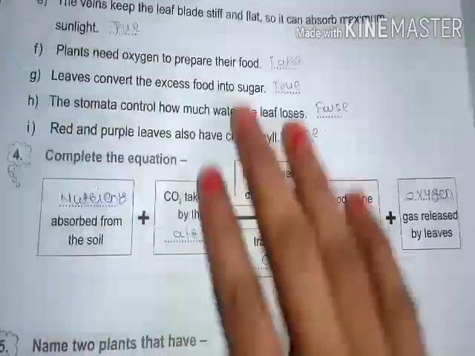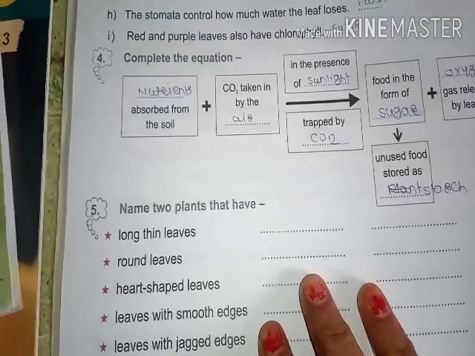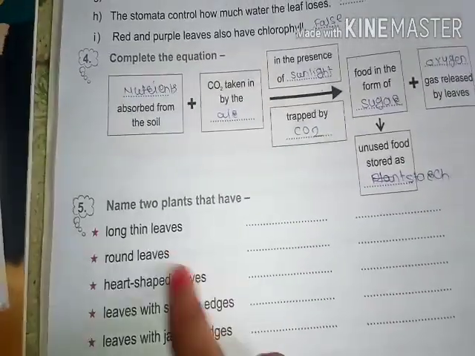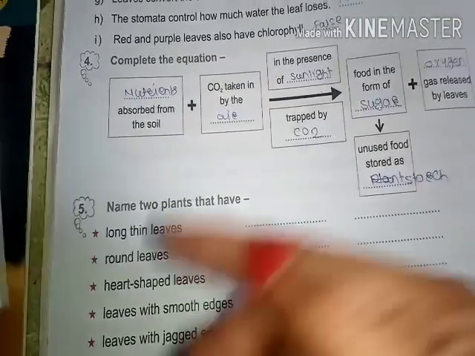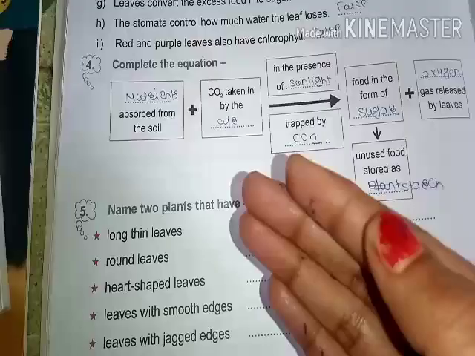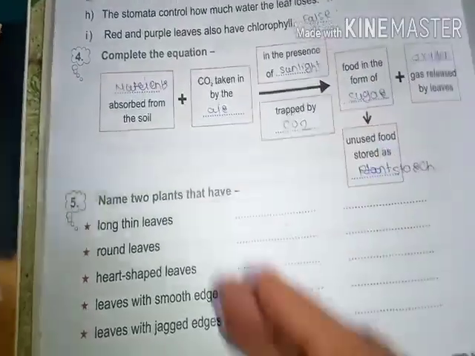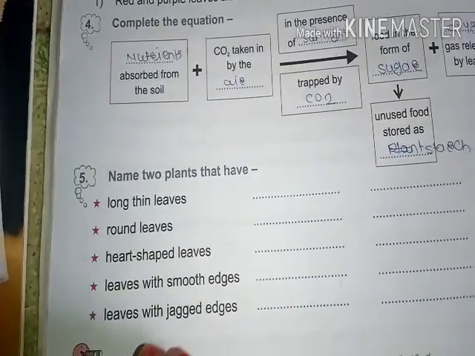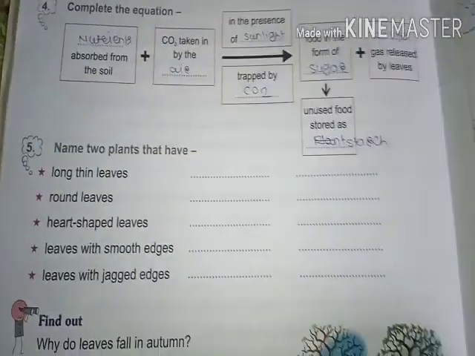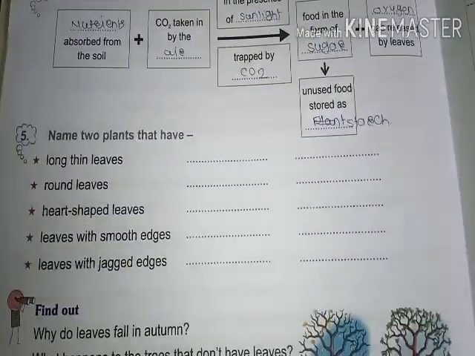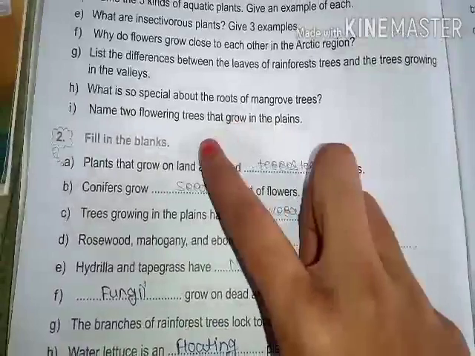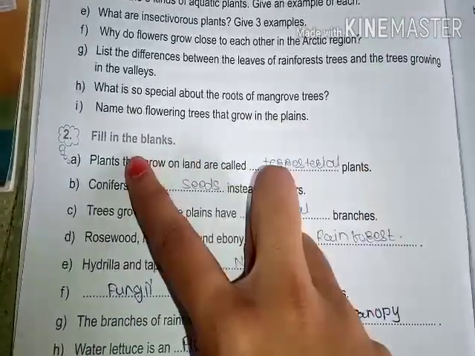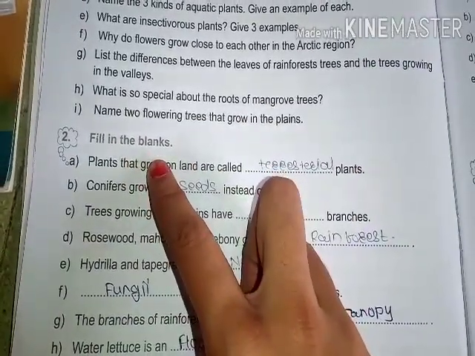Now in the fifth question, what we have to do is compile some leaves of plants. You have to write long thin leaves, meaning plants which you will find in your surroundings. You have to write rounded leaves, heart-shaped leaves, leaves with smooth edges and leaves with jagged edges. You have to compile the different types of plants around our environment. In this session we have seen the questions and answers again.